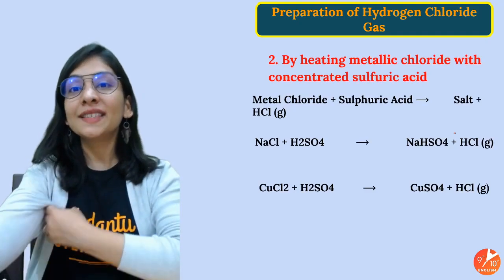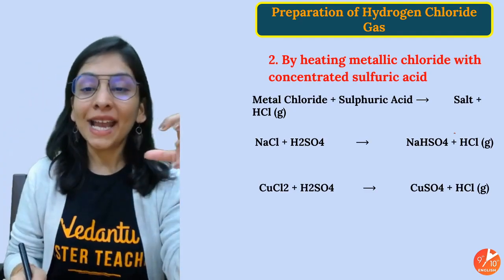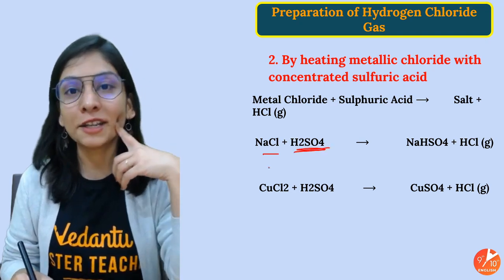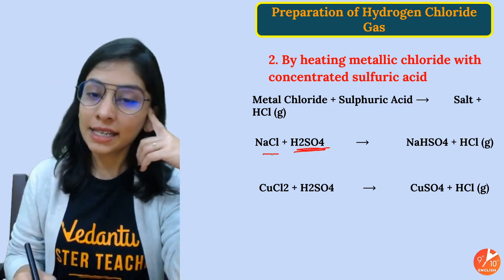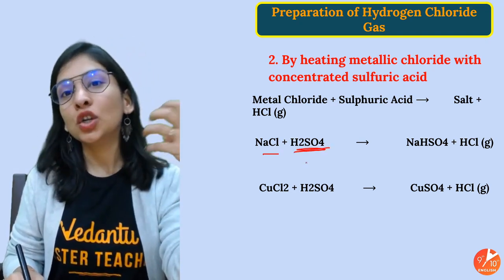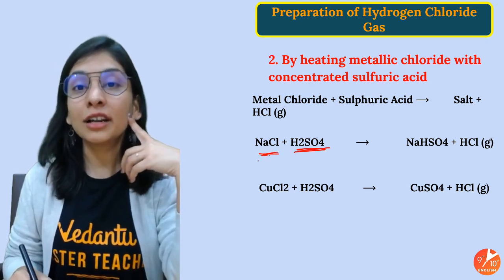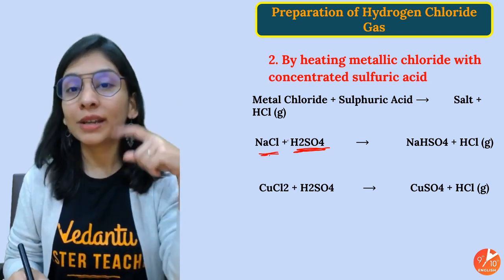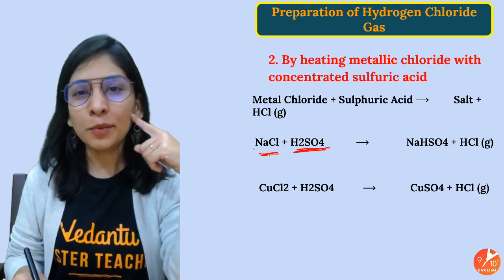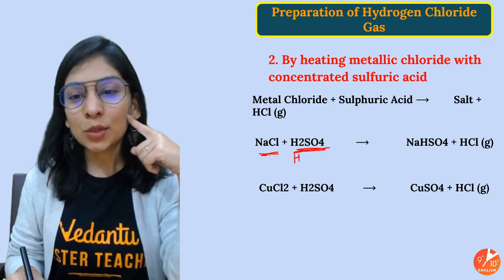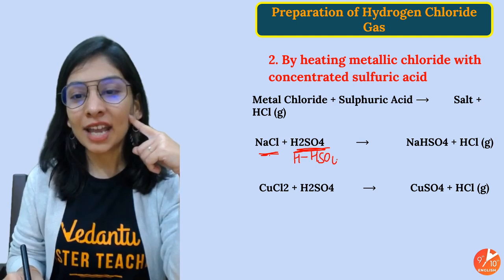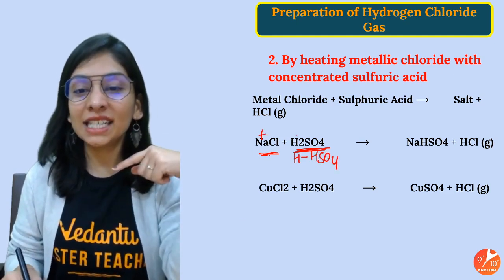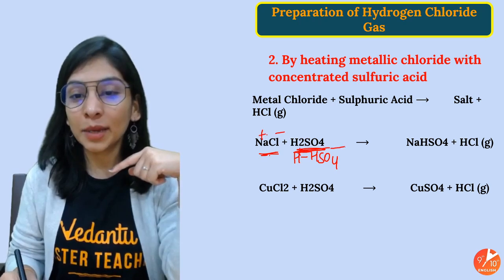There's one more very easy process to see, students, by heating a metallic chloride with concentrated sulfuric acid. Concentrated sulfuric acid, you will take, is a non-volatile acid. You will take your metal chloride, because you need Cl and then you need H. H you will get from the acid. If I take only one molecule of NaCl, it will decompose to give H and HSO4, right? More of a double decomposition, DD reaction, double displacement as well.